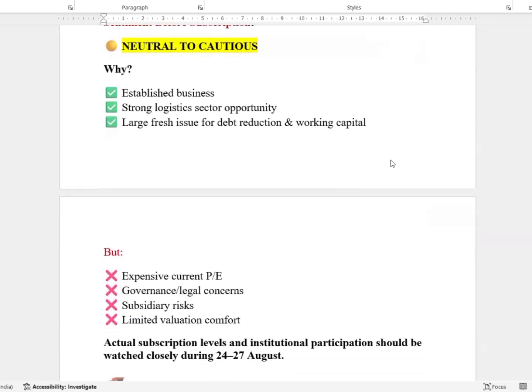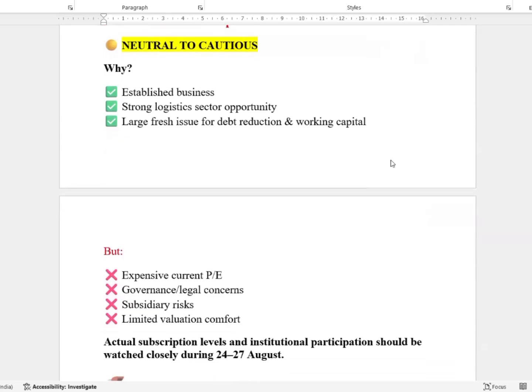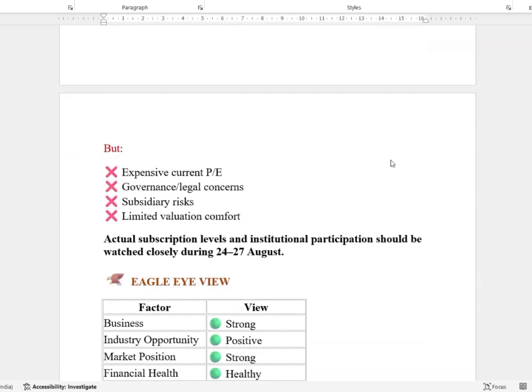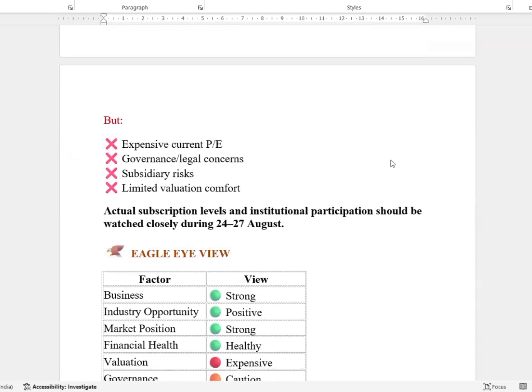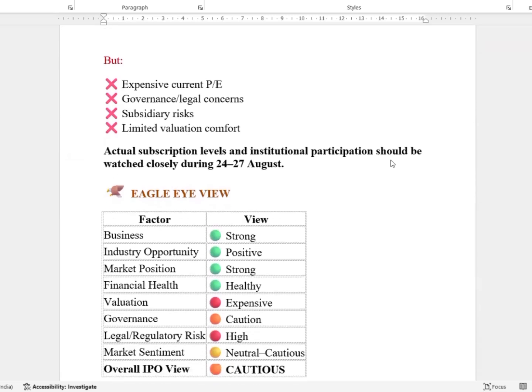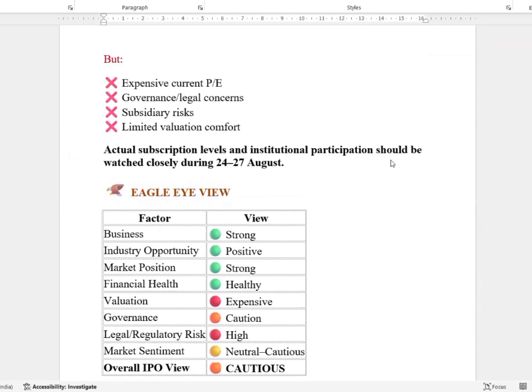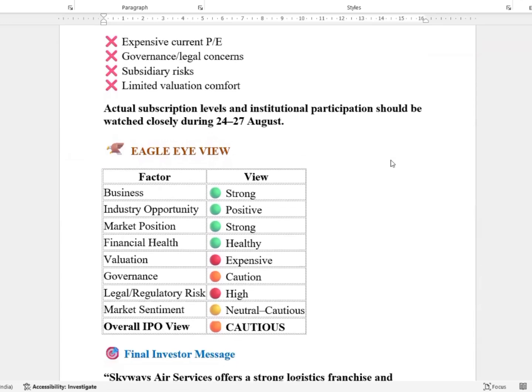Why? Established business, strong logistics sector opportunity, large fresh issue for debt reduction and working capital, but expensive current PE, governance and legal concerns, subsidiary risks, limited valuation comfort. Actual subscription levels and institutional participation should be watched closely during 24th to 27th August.